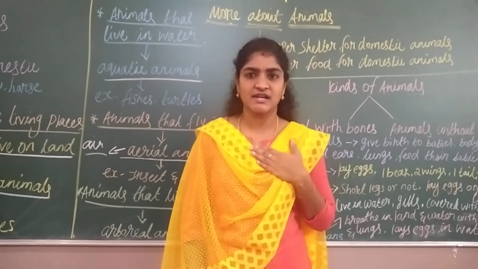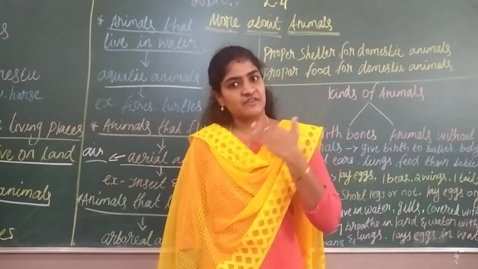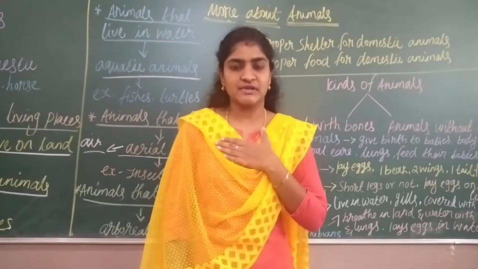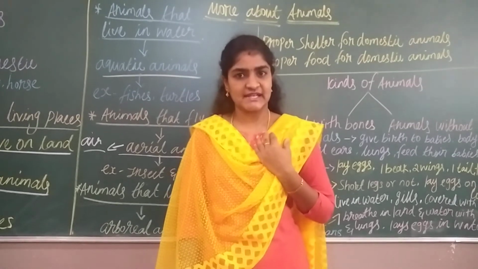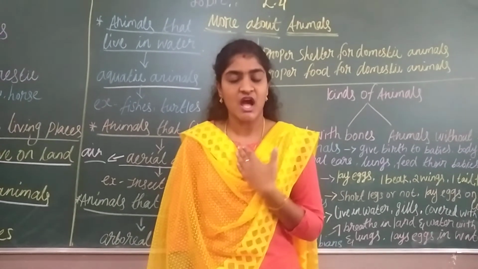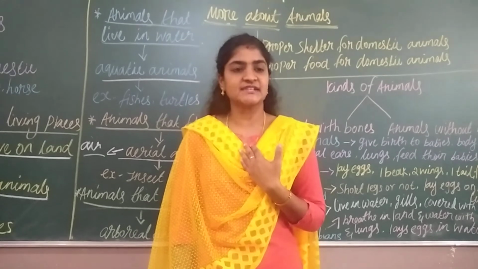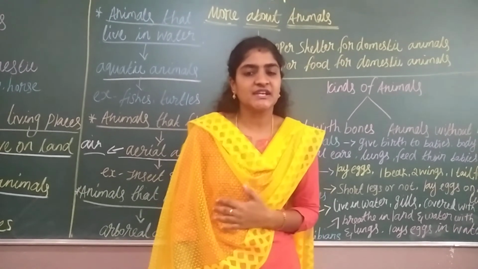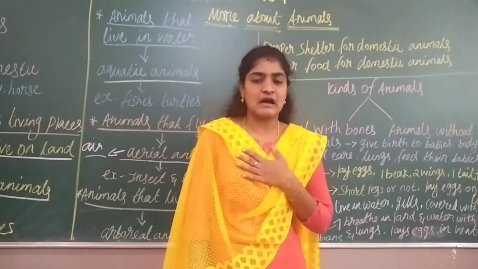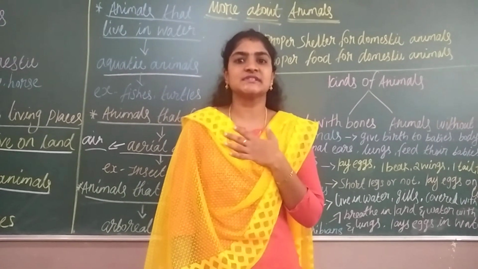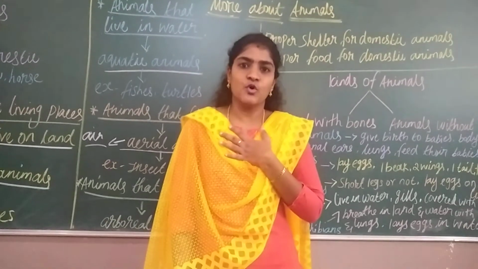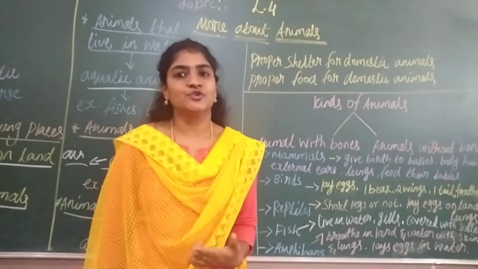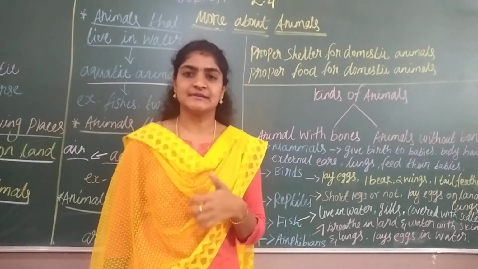For example, the heart is present here. This heart is covered by a bone called the rib cage. The heart is present inside, upon that the bone covers it, and upon that the muscle covers it. Like this, we give protection to the inner part. Also the kidneys, stomach and lungs, all of these are protected by the bones. So these bones give a proper shape to our body and also help to protect our inner body parts.